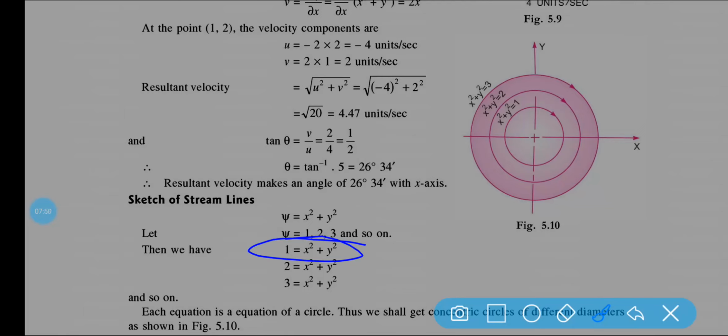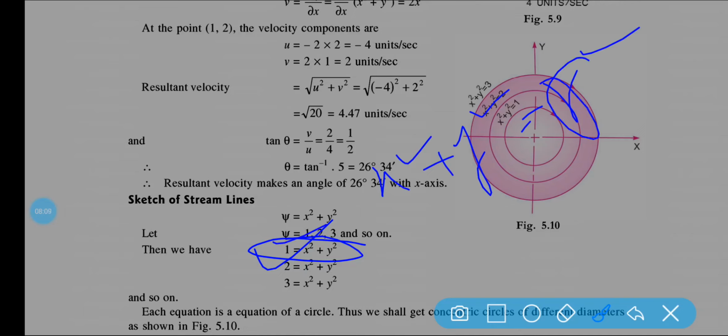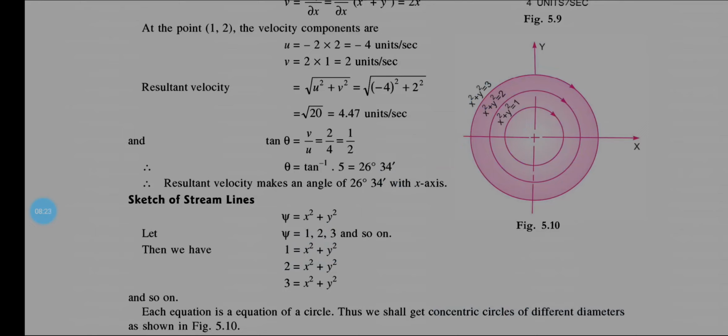So x square plus y square is equal to r square, where r is the radius. Here r is equal to 1, and this is the streamline function. The streamline diagram is this: this is r is equal to 2, this is r is equal to 3. Ultimately this is the case of streamline. I hope it is clear.